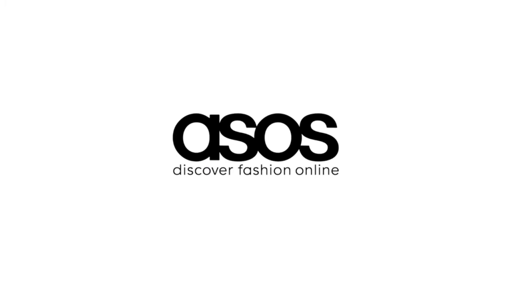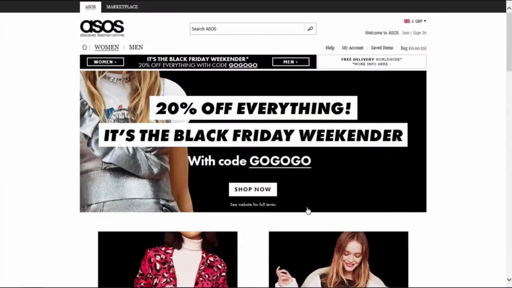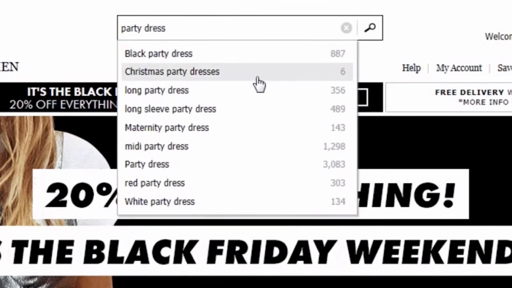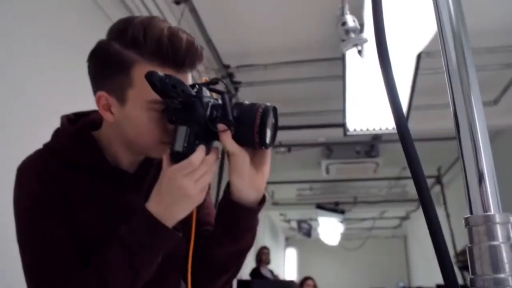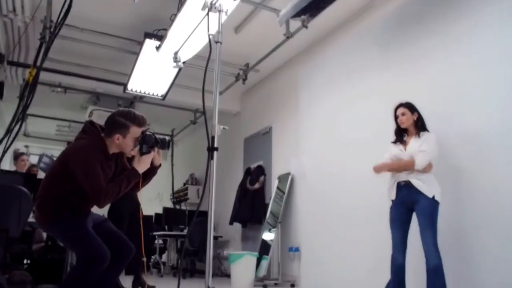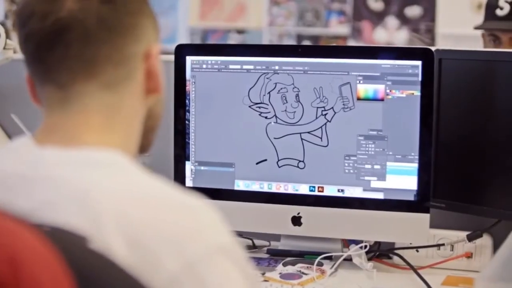So let's move on to the second use case, ASOS, the real-time product recommendation engine for the retail industry. What was the customer looking for in a NoSQL product?